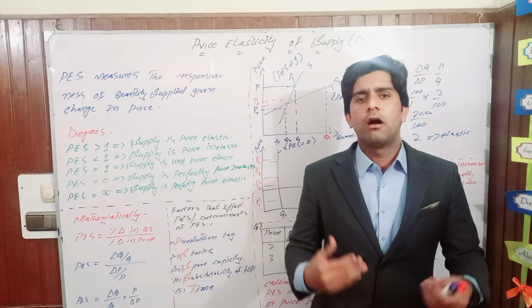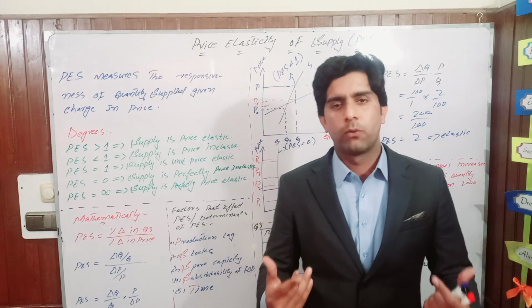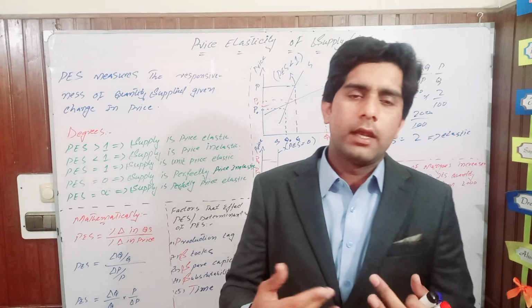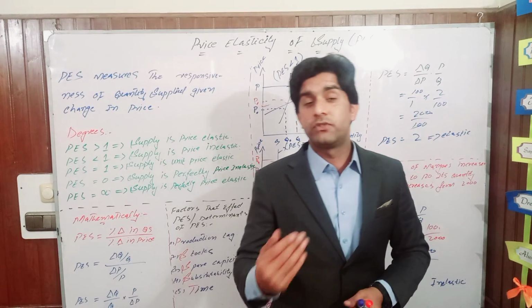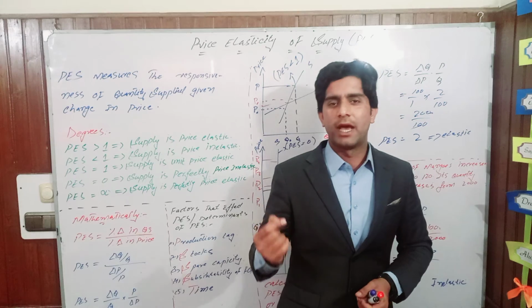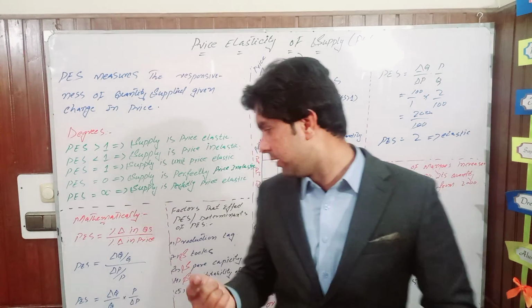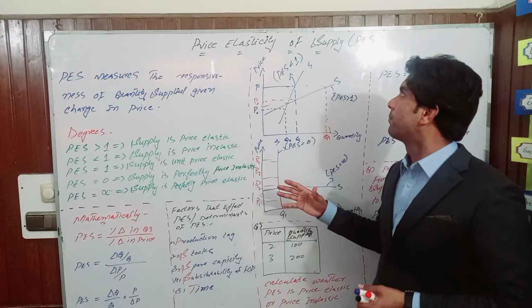But in the long run, because all factors of production are variable, you can easily change your production capacity and production technique because of a change in price. Then price elasticity of supply is said to be elastic. So that is all about the price elasticity of supply.